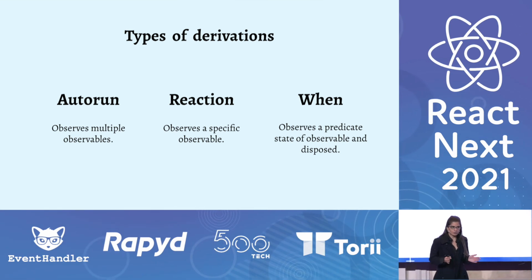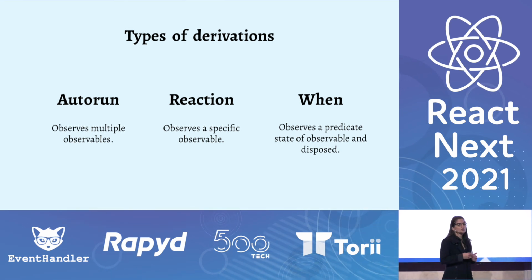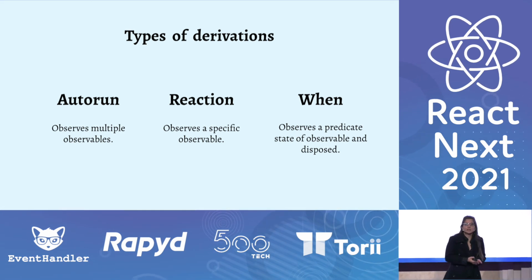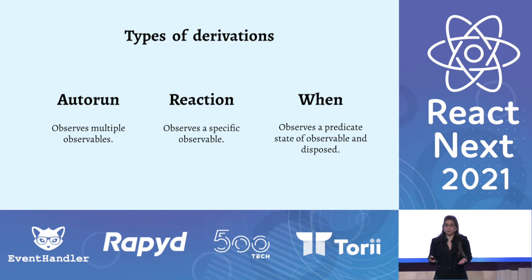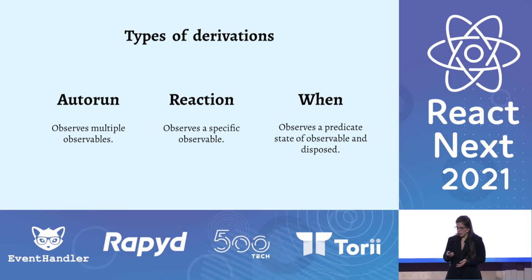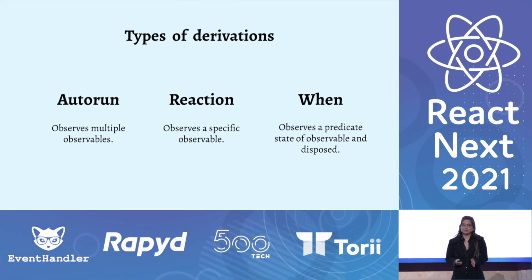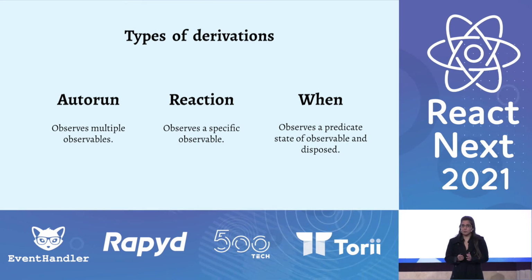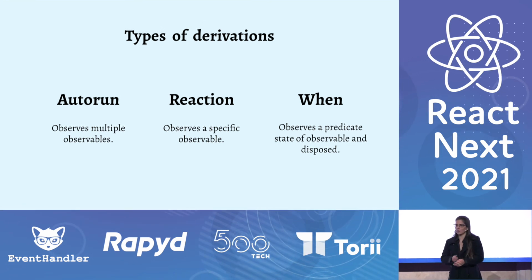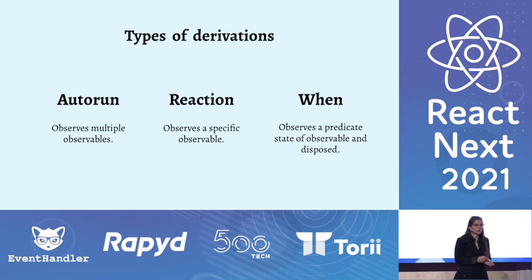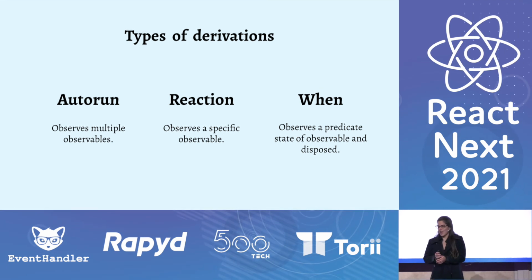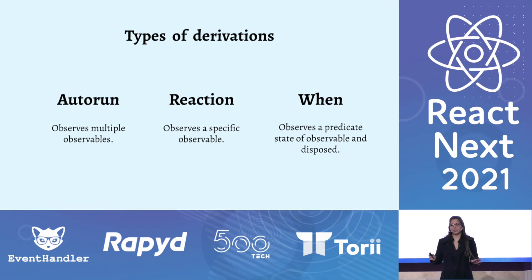Each one works differently, but every one of them allows us to observe observables and dispatch a function whenever the observables get changed. Unfortunately, I don't have enough time to cover it, but I am willing to publish a video about it, so feel free to reach out to me after this session or later. And I highly recommend everybody here to read about it.